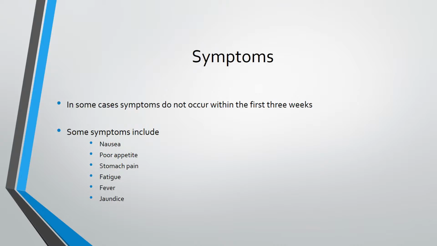Some people have no symptoms of viral hepatitis, whereas others develop jaundice, which is a yellow discoloration of the skin and whites of the eyes. They also have poor appetite, vomiting, tiredness, abdominal pain, or diarrhea.